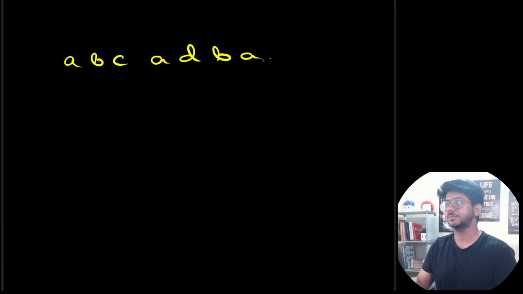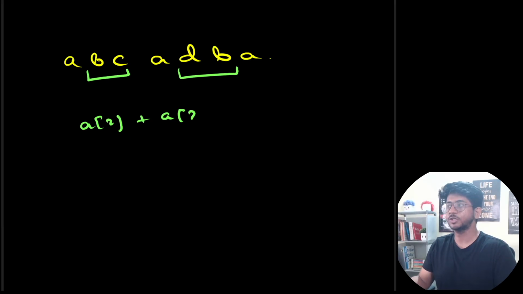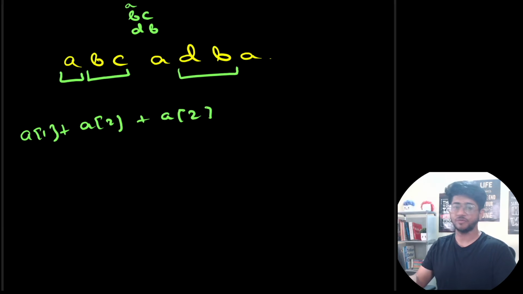So just to understand, let's say you have something like A, B, C, A, D, B, A. One possible solution is that if you take this and then you take this, you get A of 2 plus A of 2, the lengths of the 2 strings that you take. Since BC comes before DB in lexicographical order, it's fine. You can even do this, that will give you A of 1, because A comes before in lexicographical order in this one, right? So you need to choose non-overlapping substrings from the whole string such that the sum of their length costs is maximum.